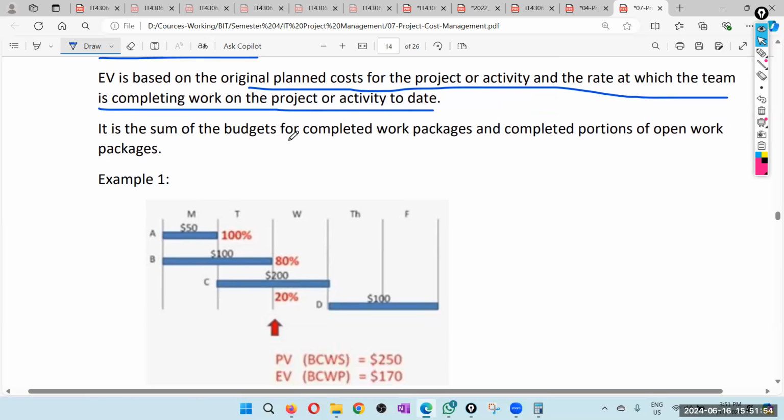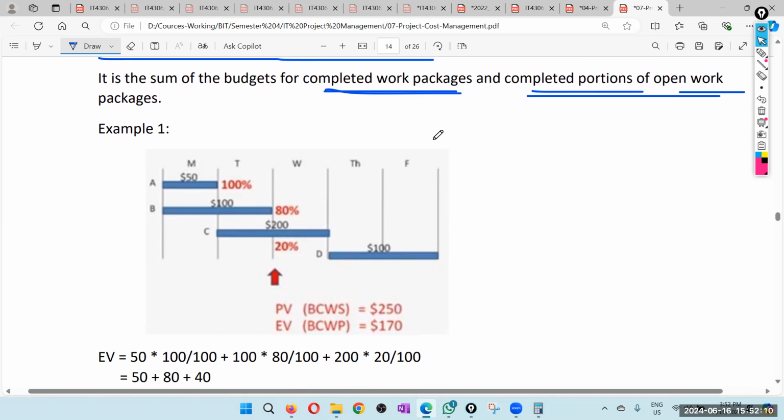So it is the sum of the budget for completed work packages and completed portions of open work. For open work, the completed portion. For closed work, the completed package. So usually the difference is for open items, not for the closed items.